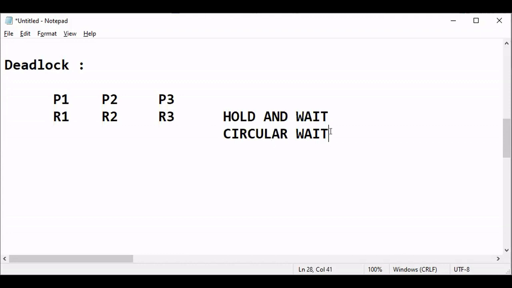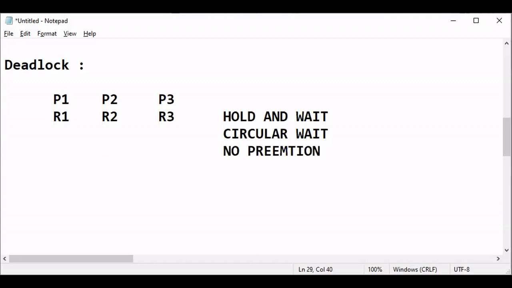So another case is what? Now coming to no preemption. What is no preemption? Preempting means forcefully allocating a resource to a process. So here there is a condition that there should not be preempting, or a preempting algorithm is not utilized here. So no preemption.